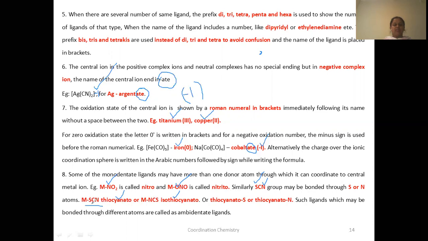M–SCN, and if N is the donor atom, M–NCS. These are also linkage isomers. When there is a difference in the linkage, such ligands are known as ambident ligands. These are ambident ligands. Now let me erase this one first.